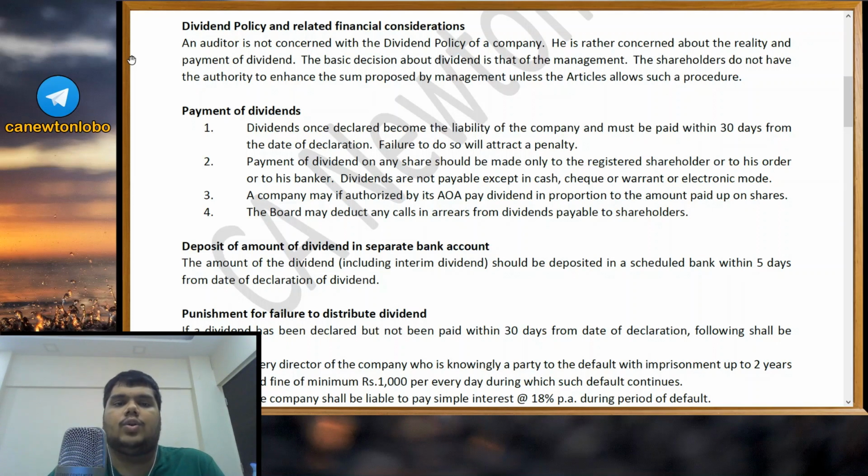He cannot interfere into how much percentage a company can declare dividend. He will also check the sources of dividends, whether dividend is being paid from free reserves or is the reserve not free. He will check all the compliance part.